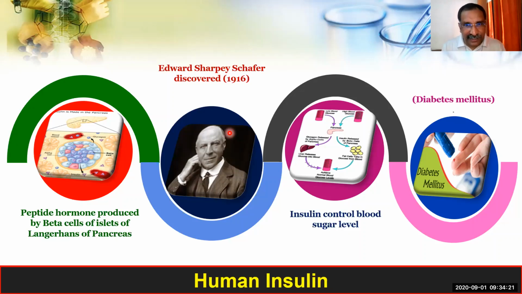So insulin hormone must be there in sufficient quantity to maintain the glucose level in the blood. When the insulin hormone is less produced, the sugar level cannot be maintained. So in the blood, the glucose level increases. That disease is called diabetes mellitus.